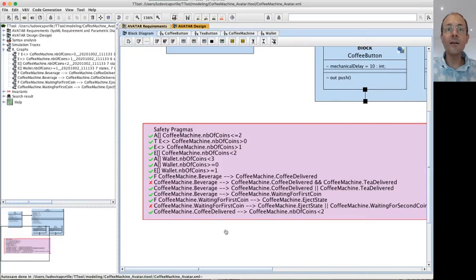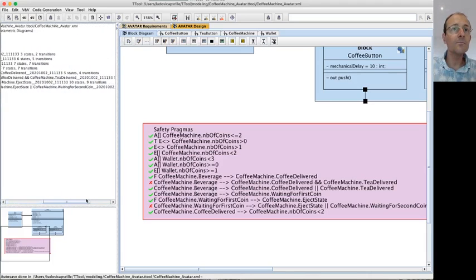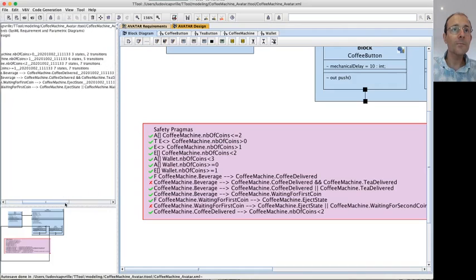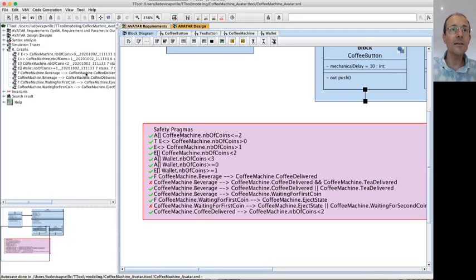Let's take one in which it is false. So there is this one, which is, and its corresponding trace is here.